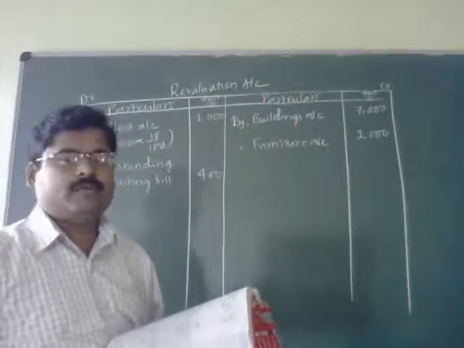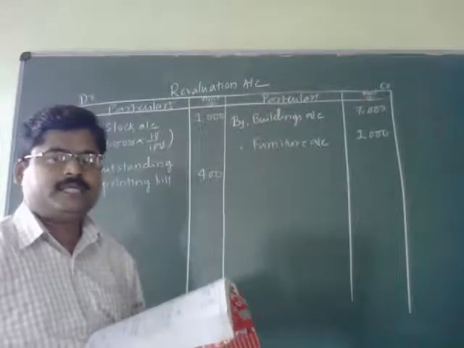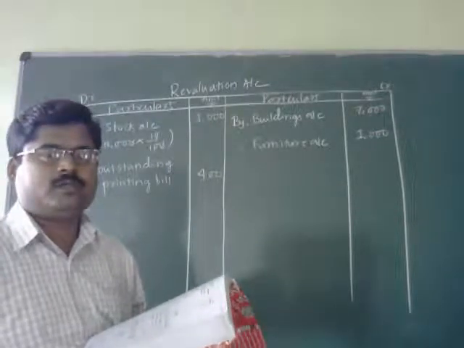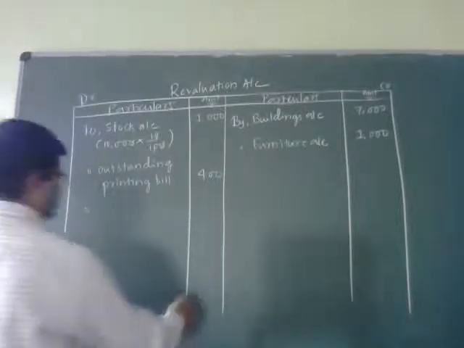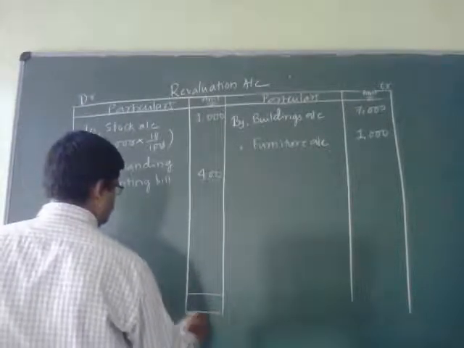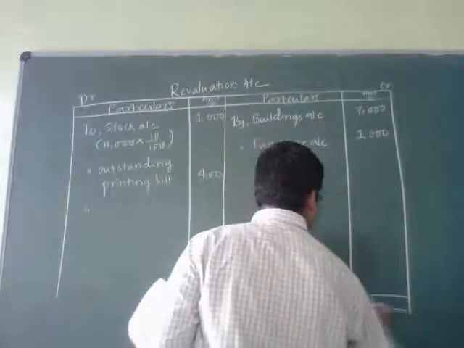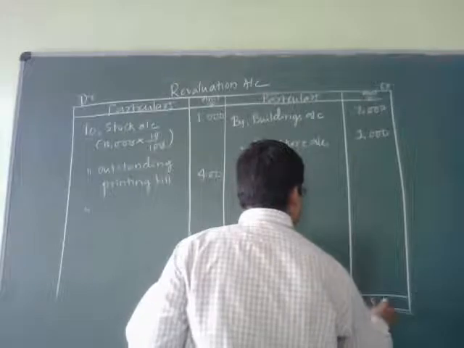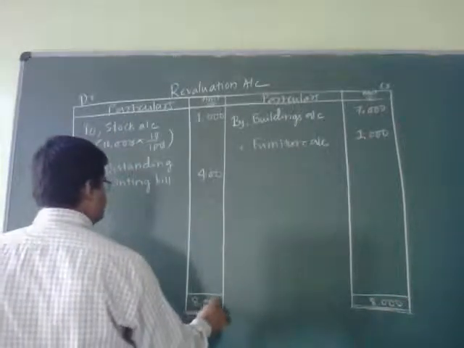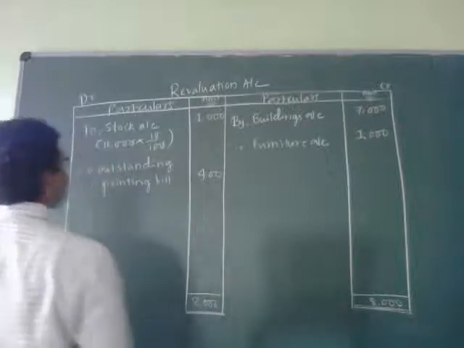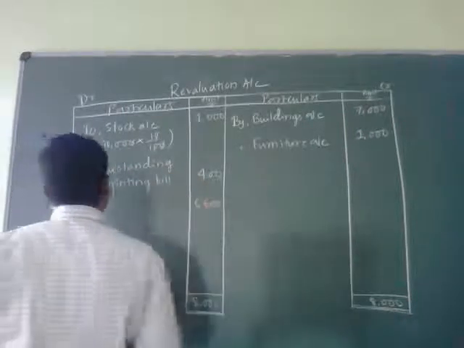Now you can close the revaluation account, and if you see the ledger account, the credit side is more. That is why the same balance is going to be taken at both the sides of the ledger account. 6,600 will be the balance.